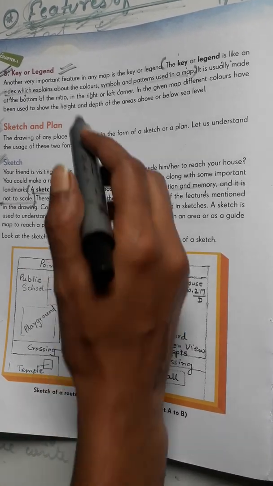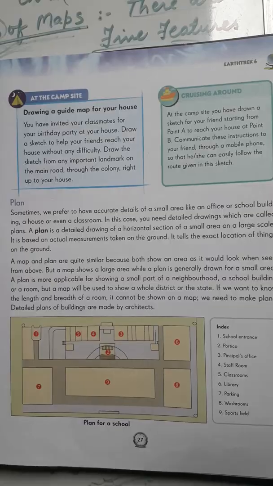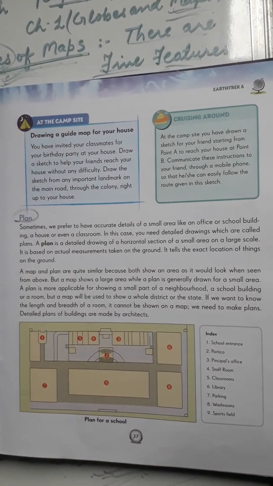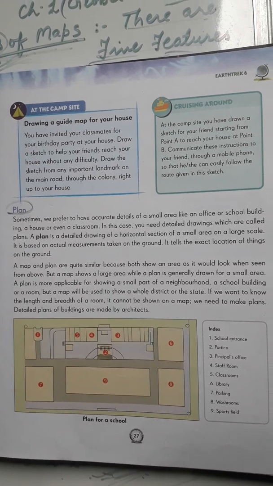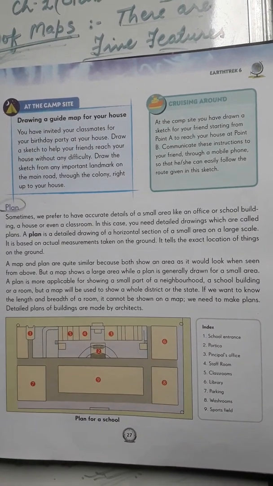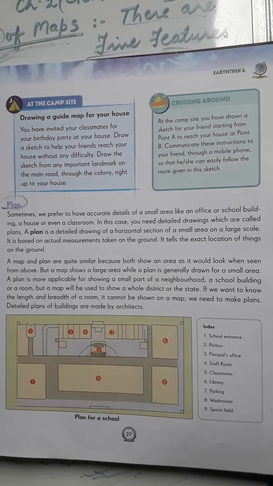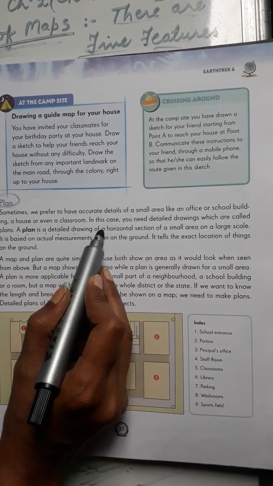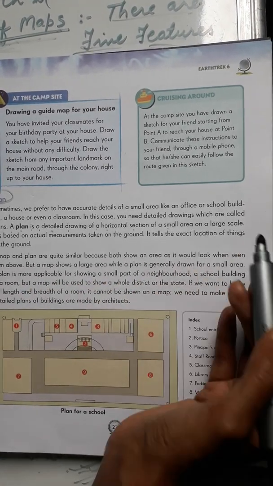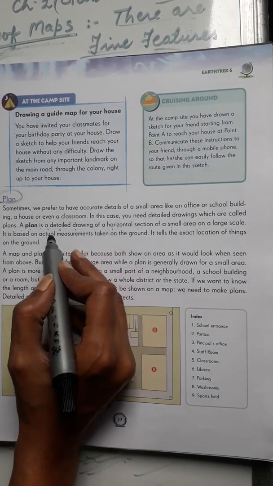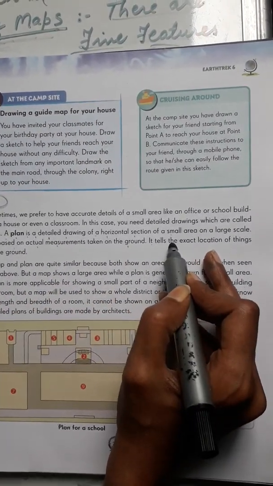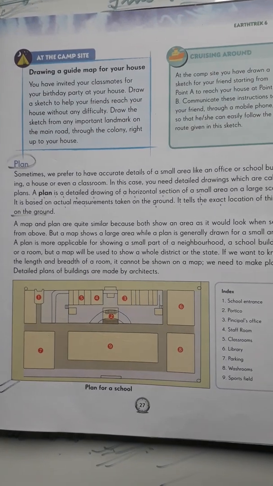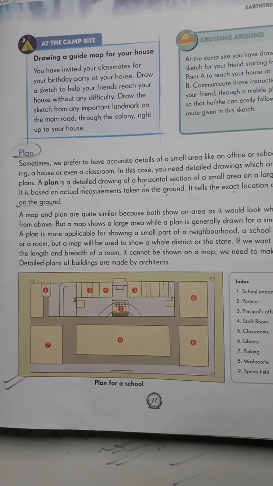So I will move to the point plan now. Now there is a point called plan. What is a plan? The vice versa of a sketch is known as plan. The exact opposite of a sketch is called a plan. A plan is a detailed drawing of a horizontal section of a small area on a large scale. It is based on actual measurements taken on the ground. It tells the exact location of things on the ground. You will see here, it is the exact detailed drawing of any area.